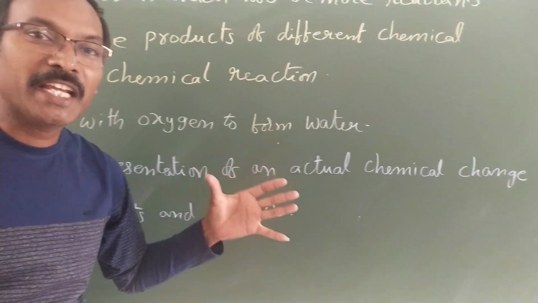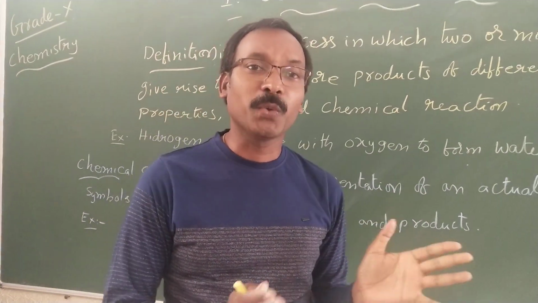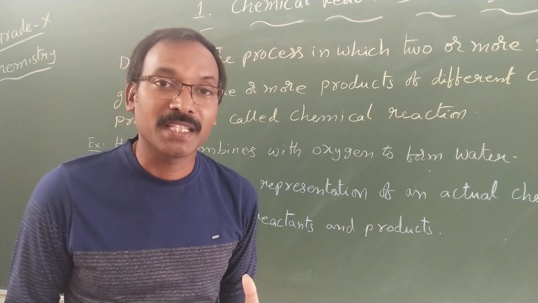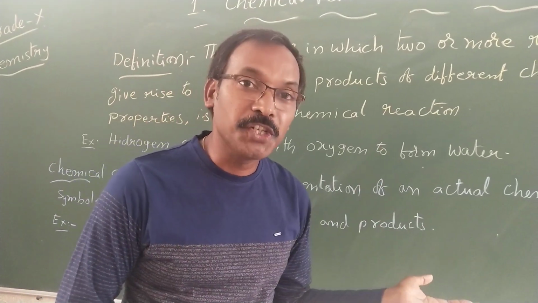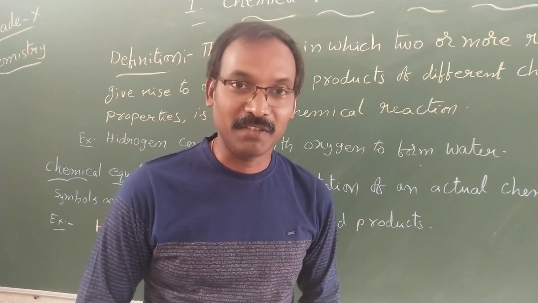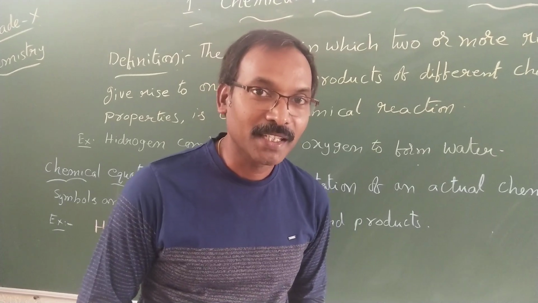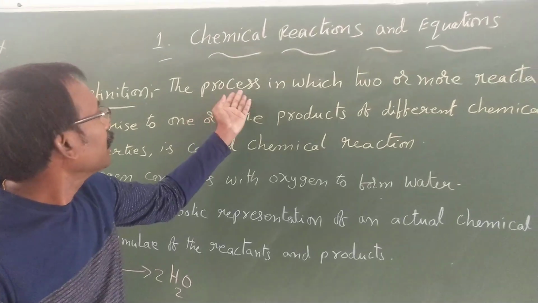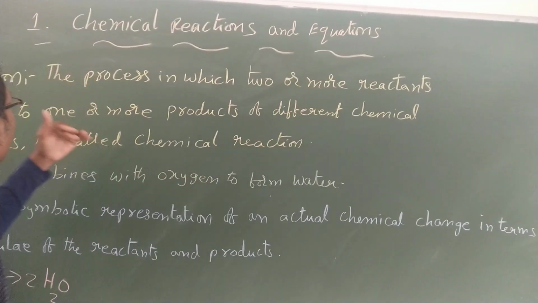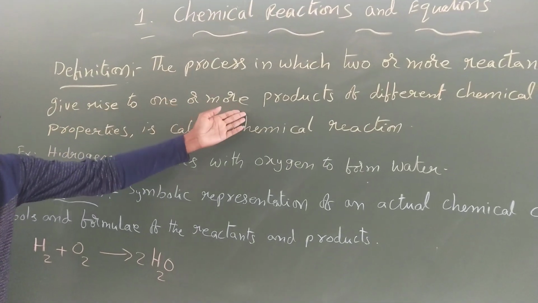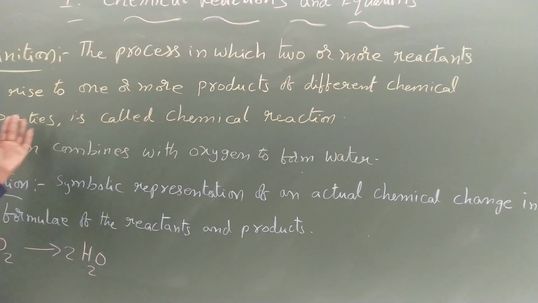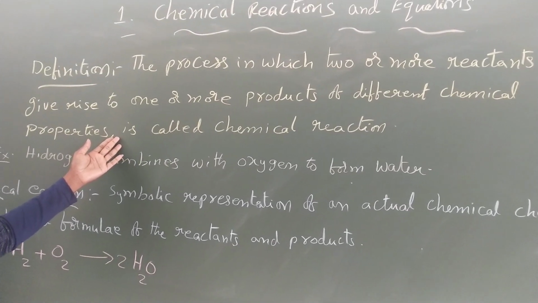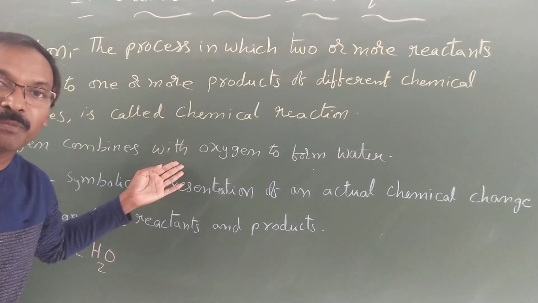So, when you take any substances, and they combine chemically and give out new substances which are different from the initial ones, that is a chemical reaction. I think I am clear. Okay, once again I am repeating. A chemical reaction is the process in which two or more reactants give rise to one or more products of different chemical properties. Okay, so this is one of the best examples we have.